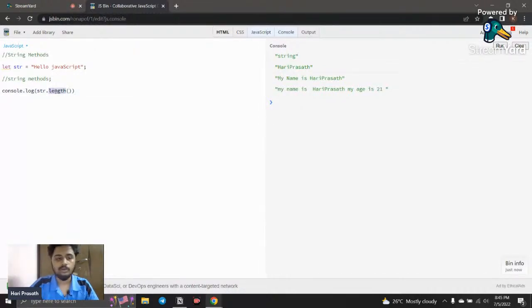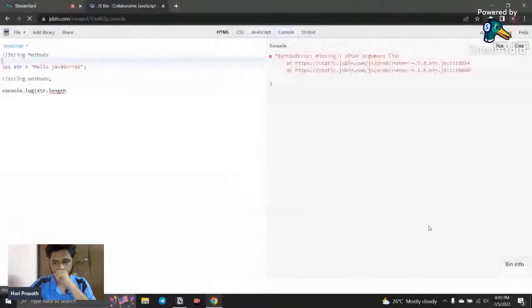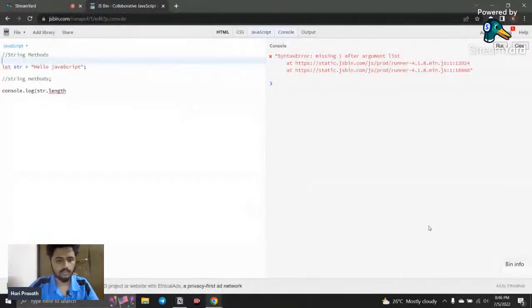Right now, if you want to use some methods, you just call that variable, put a dot operator sign, and say which method you're going to use. Since it is a method, it should be followed by parentheses. After doing this, you can see what will happen. It returns me a number, and it shows, oh sorry, string length is not a method, it's a property, sorry. Oops, just a minute.